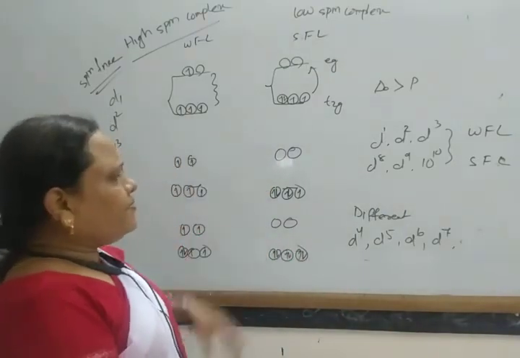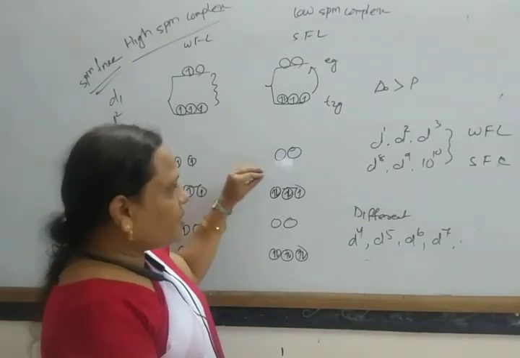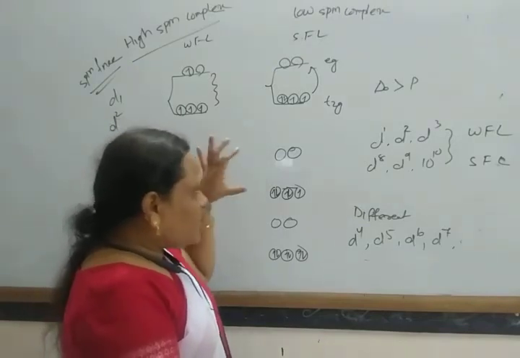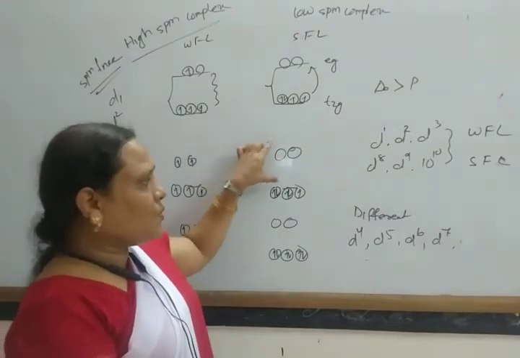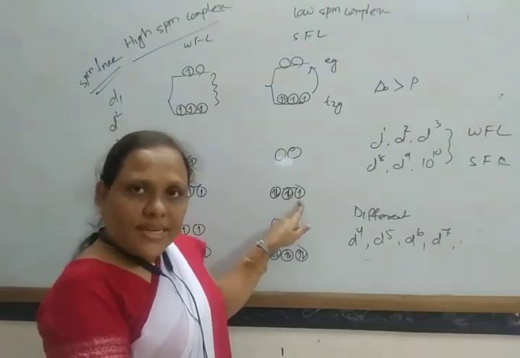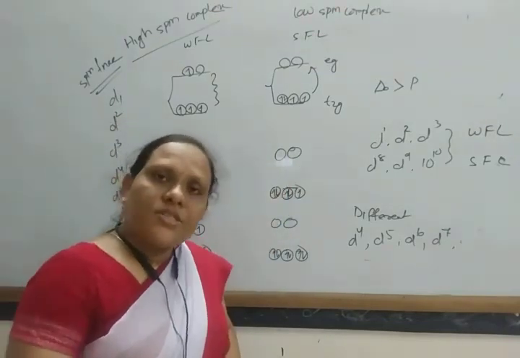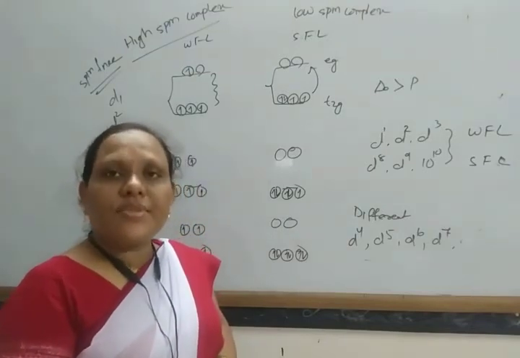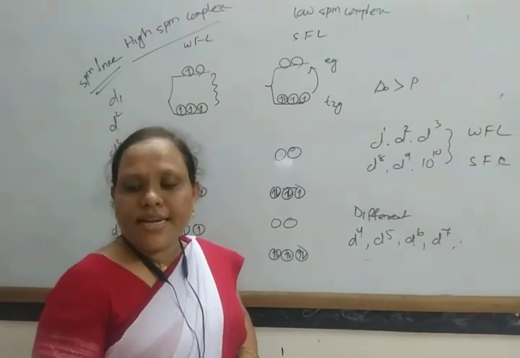So generally, when these d orbitals split into two sets, electrons from the lower state get excited to the higher state by absorbing some amount of energy from the visible region and exhibit the complementary color.